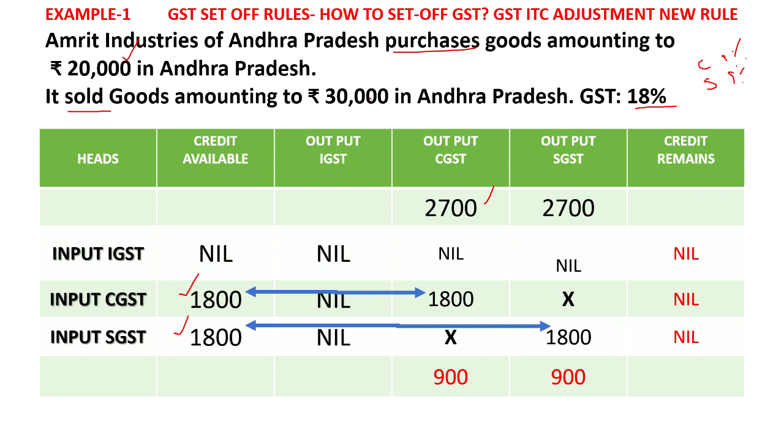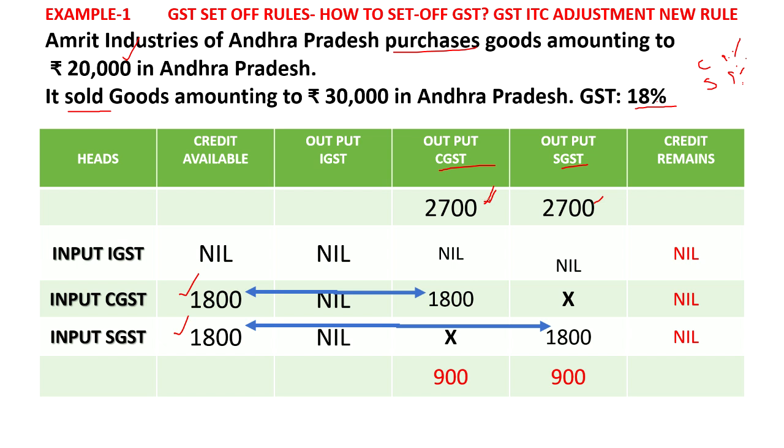How much has it collected? 18% GST within the state means 9%, 9% it will collect. 9% of 30,000 is 2,700. It is the tax collected from the other person, and this tax has to be credited to the government. Similarly, CGST 2,700 it has collected, and SGST 9%, 2,700, it has collected on 30,000.